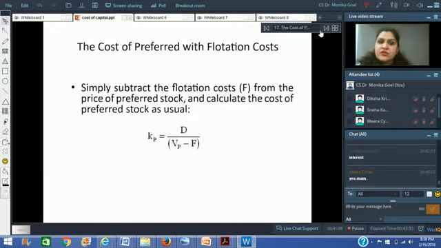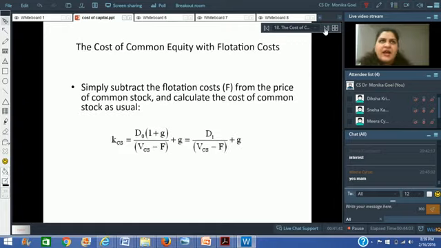So how are we going to take into account these flotation costs while finding out the cost of debt or the cost of equity? Simply reduce the flotation costs. If I have to find out the cost of preference shares with flotation cost, the cost of preference shares was equal to dividend divided by the face value of the preference share. Simply write dividend divided by value minus F. F is the flotation cost here, right?